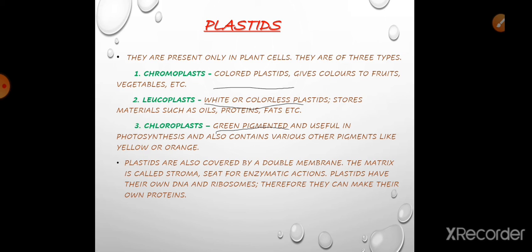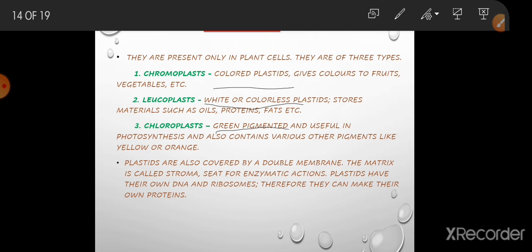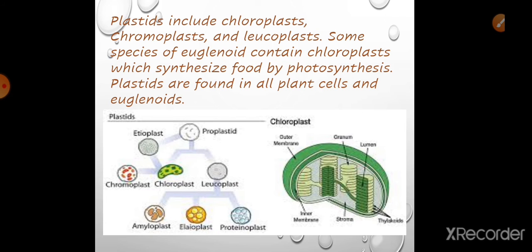So plastids also have a double membrane. It is covered by a double membrane. The matrix we have seen in mitochondria; in plastids it is known as stroma. Plastids also have their own DNA and ribosomes, so they can make their own proteins. So plastids include chloroplast, chromoplast, and leucoplast.